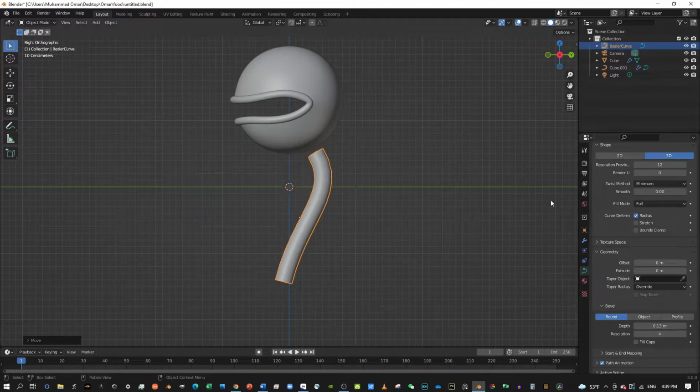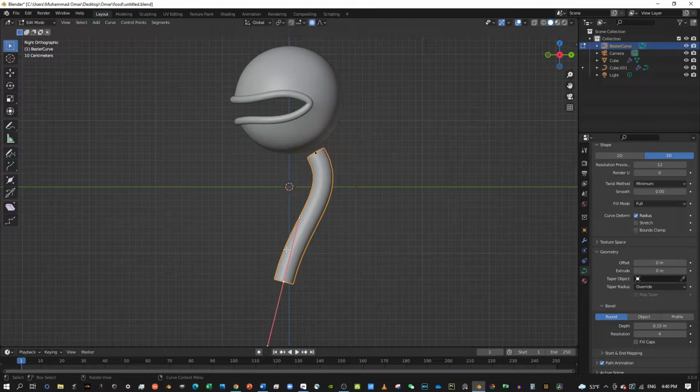Yeah, that's a good one. Okay. So press Tab, and you'll see these things. These are the vertices to edit the curve.